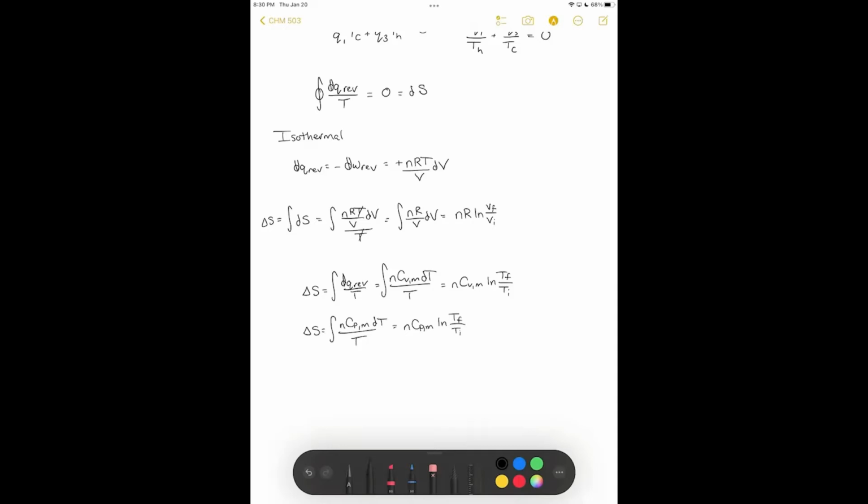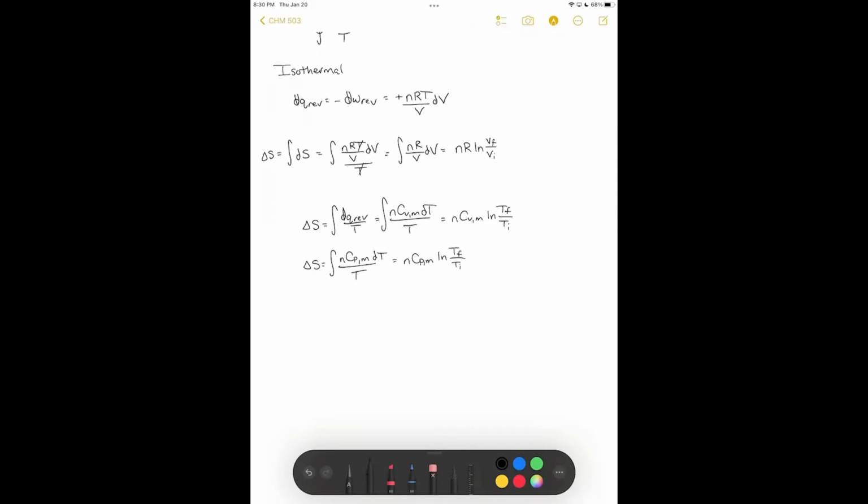If we want, we can put these two things together to describe entropy change as a function of temperature and volume, or pressure, for an ideal gas. So if we want to talk about the change in entropy as a function of temperature and volume, we can write that our entropy changes as nCVm natural log of T final over T initial plus nR natural log of V final over V initial.